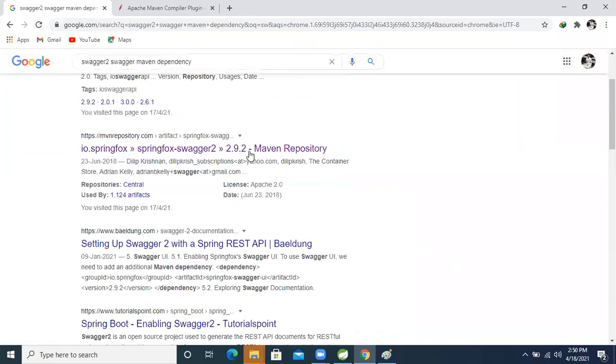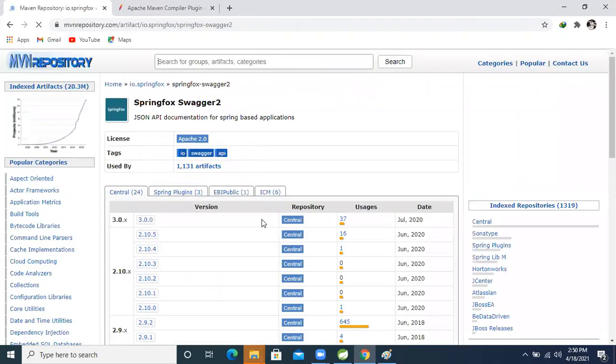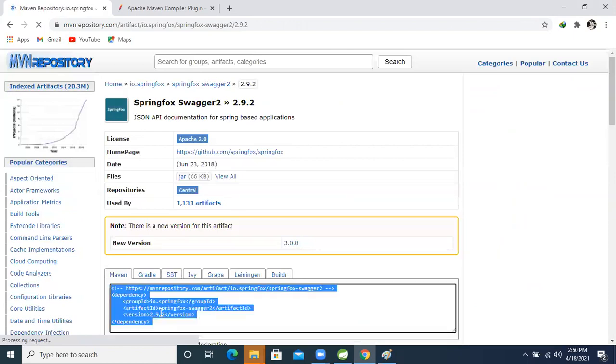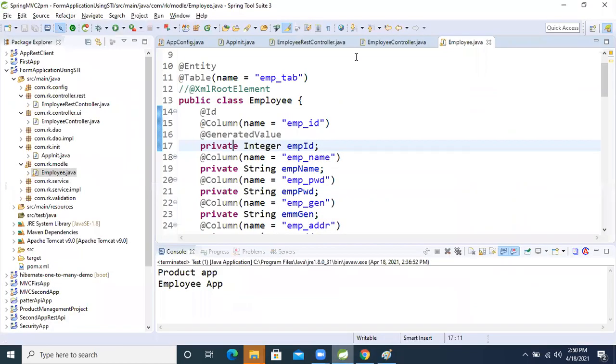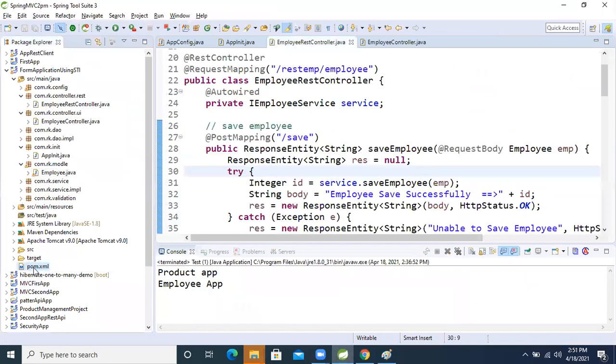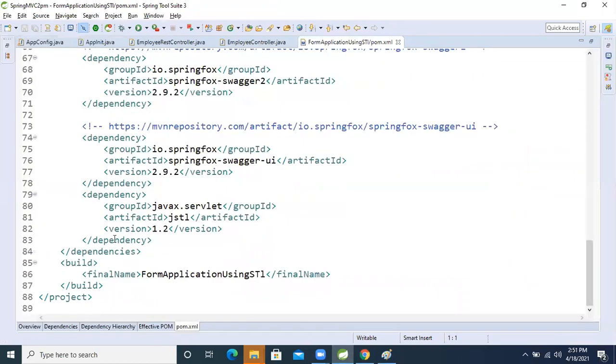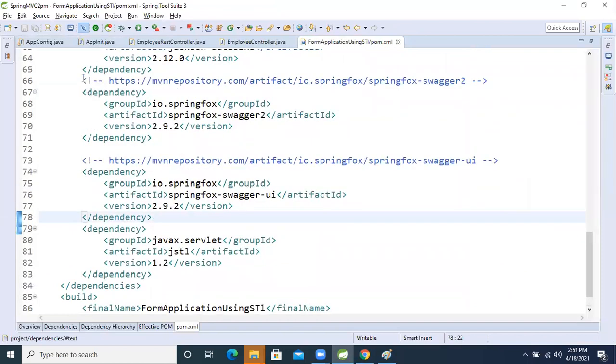Now Swagger 2. Let's take this version, don't take the latest version, just take this one. I'm copying this one and pasting it into our project's pom.xml. Oh, it's already there, let's delete it.